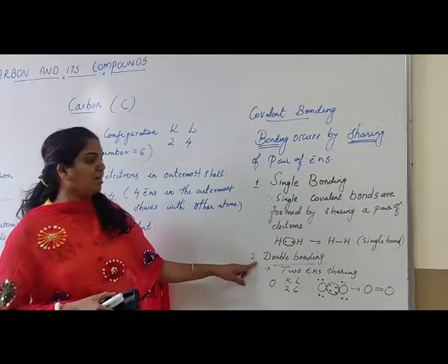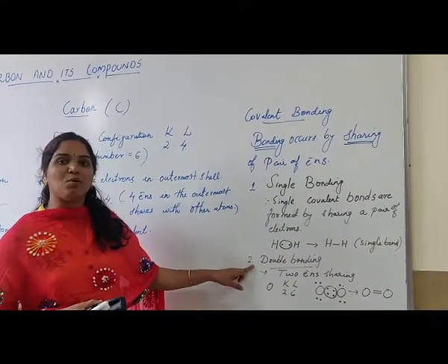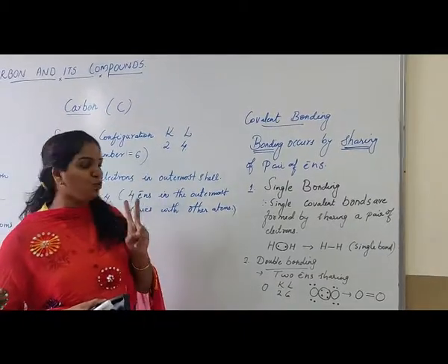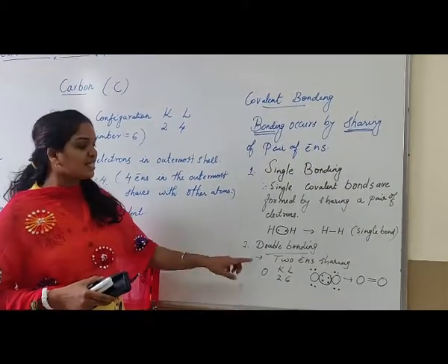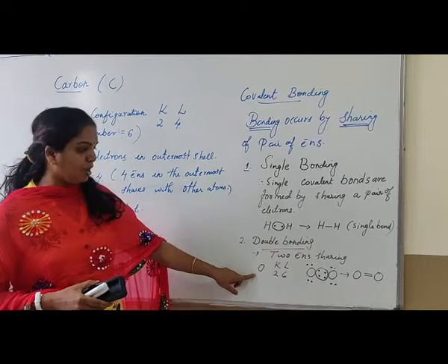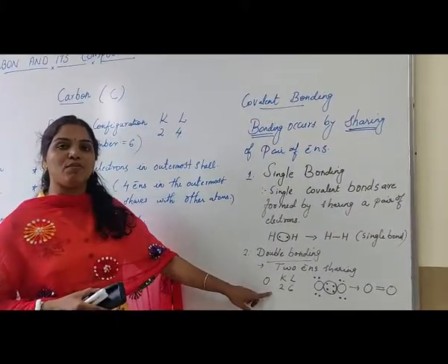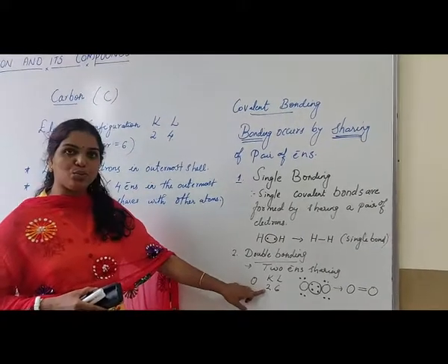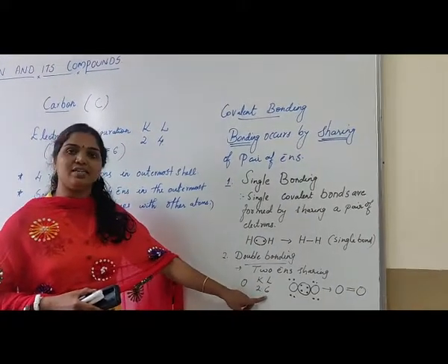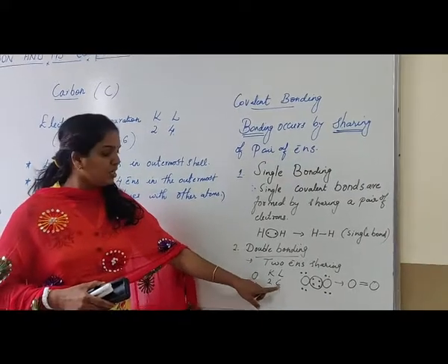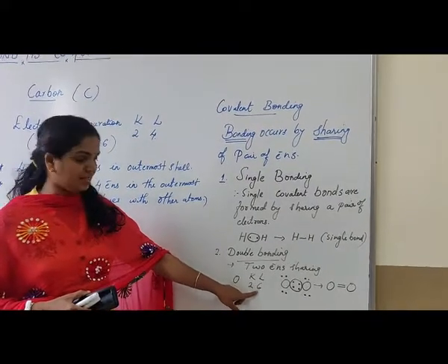Next we will come to double bonding. Double covalent bonds are formed by sharing 2 pairs of electrons. Let us take the example of oxygen. Oxygen, the atomic number is 8. The electronic distribution of oxygen is, K shell 2 electrons, L shell 6 electrons, total 8 electrons. So the valence electrons are 6.